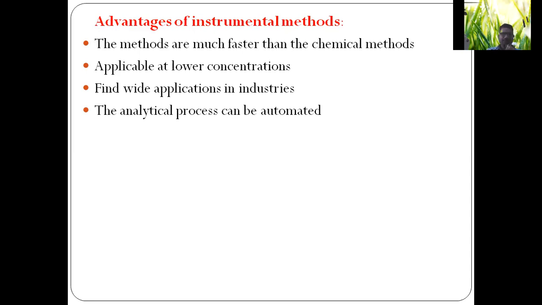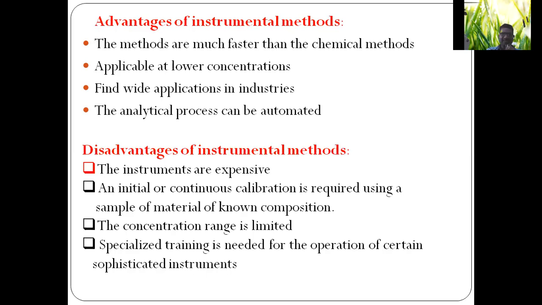What are the disadvantages of instrumental methods? Number one, the instruments are expensive. Sometimes an initial or continuous calibration of the instrument is required using a sample of material of known composition. Third, the concentration range is limited. Fourth, specialized training is needed for the operation of certain sophisticated instruments. So these are the disadvantages of instrumental methods of analysis.